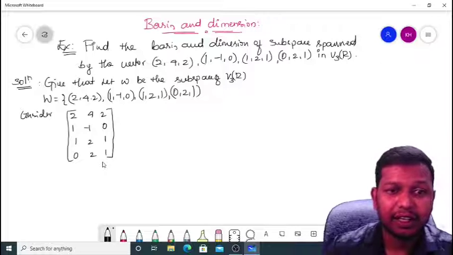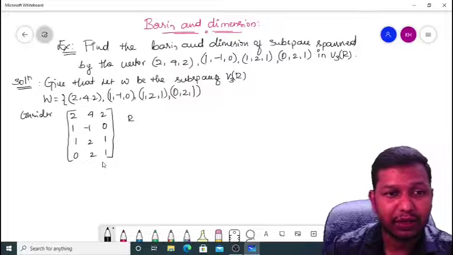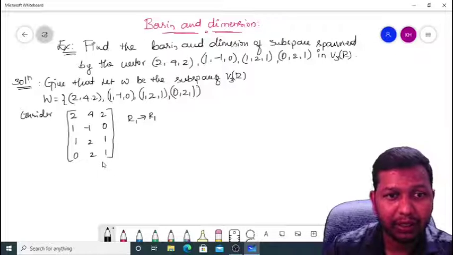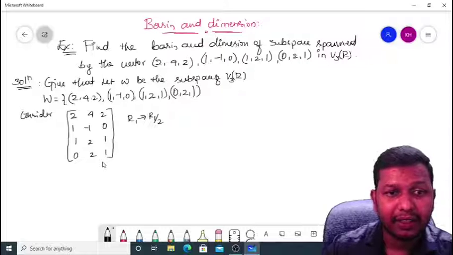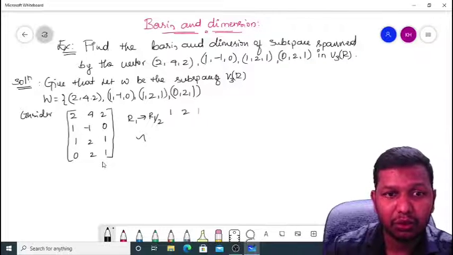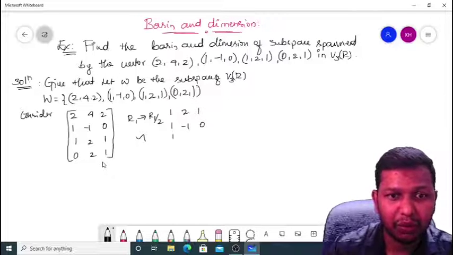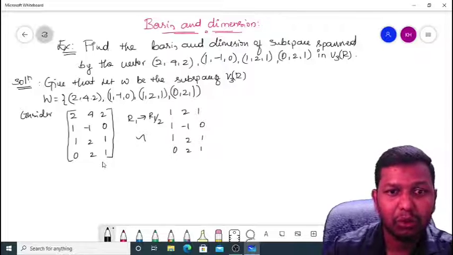Initially I apply the row operation R1 changes to R1 divided by 2. I get an equivalent matrix as 1, 2, 1; 1, -1, 0; 1, 2, 1; 0, 2, 1.